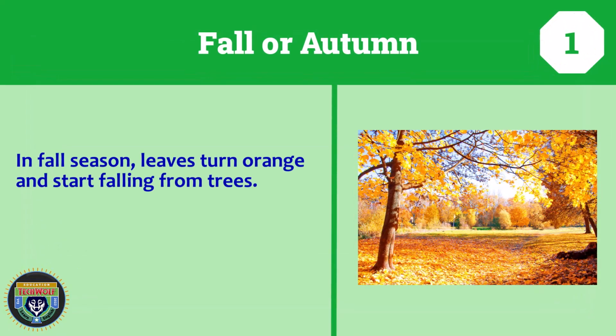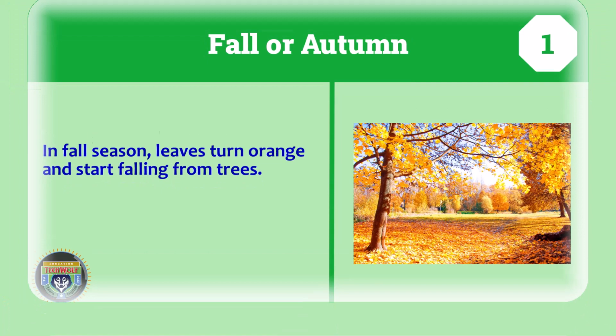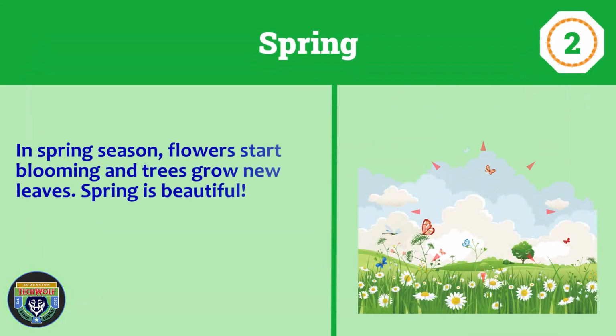Fall, or autumn. In fall season, leaves turn orange and start falling from trees. Spring. In spring season, flowers start blooming and trees grow new leaves. Spring is beautiful.